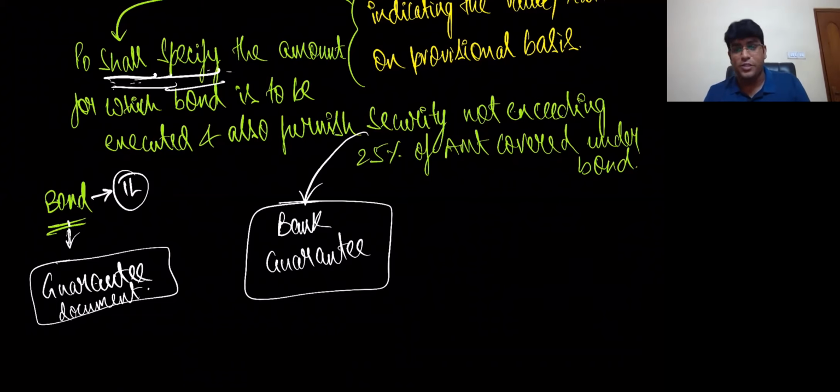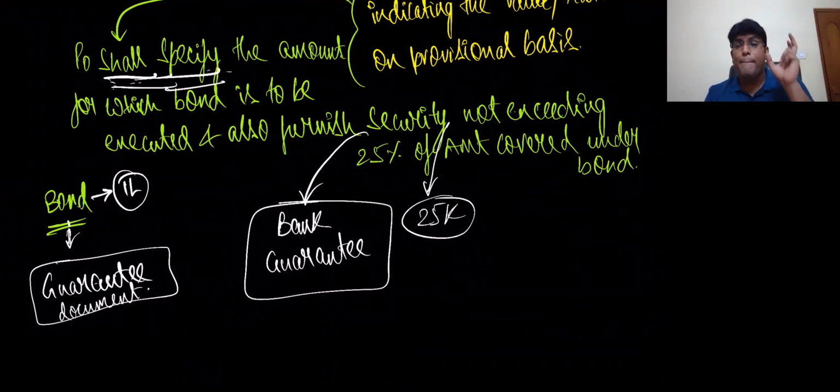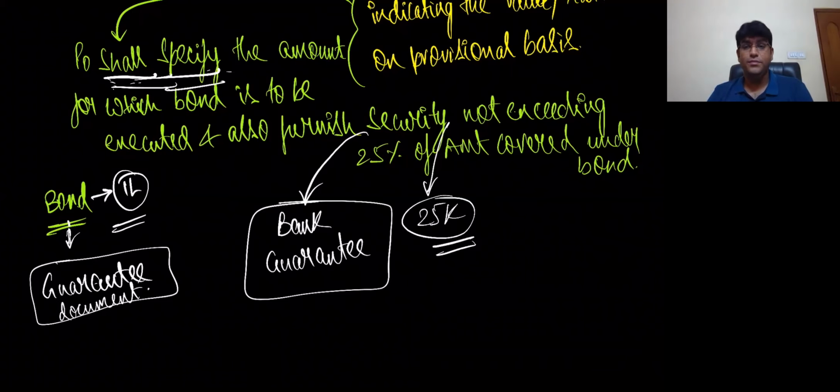That means if the bond value is 1 lakh, security can be taken maximum for 25,000. The word clearly given is security to be furnished not exceeding 25% of the amount covered under the bond. That means security is for maximum 25% of the amount covered under the bond. So if the bond value is 1 lakh, security will be maximum 25,000. I hope you are clear, my dear friends.